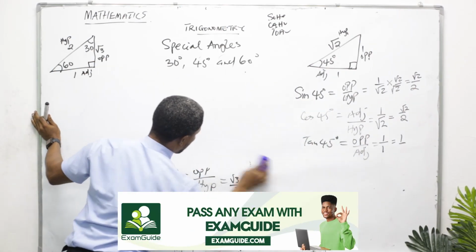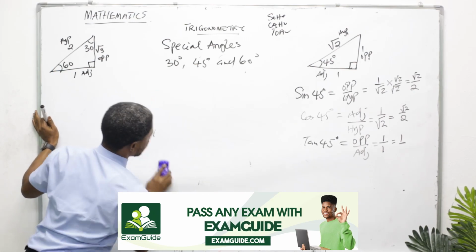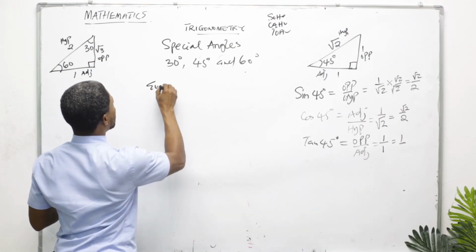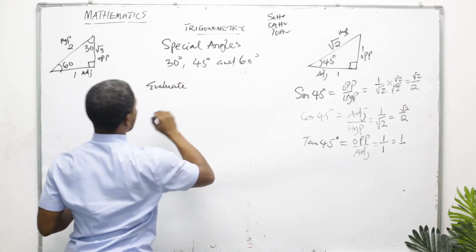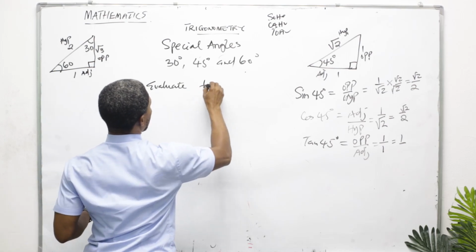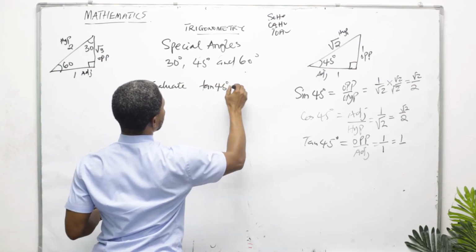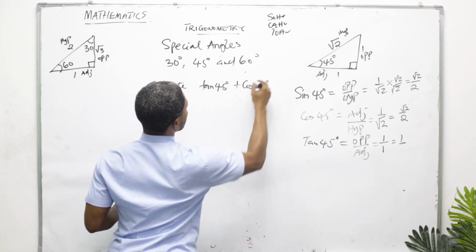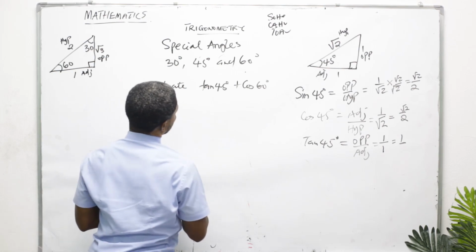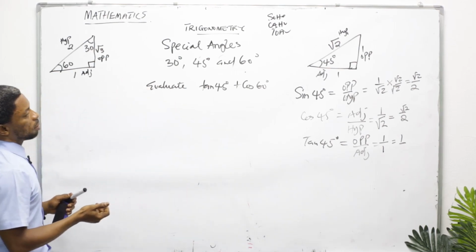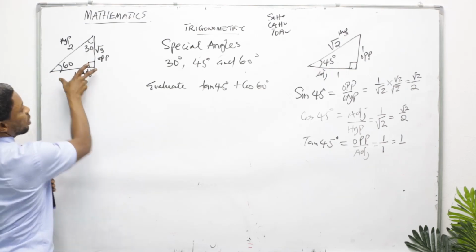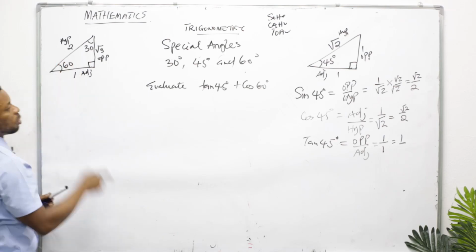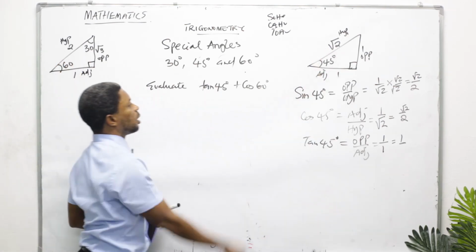So with this now, they can just ask you. Let's look at the application of what we just derived. Just one question. Let's say they say evaluate tan 45 degree plus cos 60 degree. That's what they give to us. I don't need to get worried. If I have this, I have this. What you need to do, master this drawing. Then you are good to go.